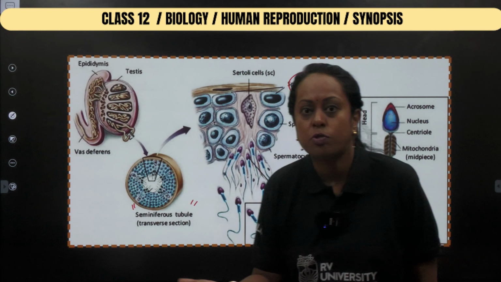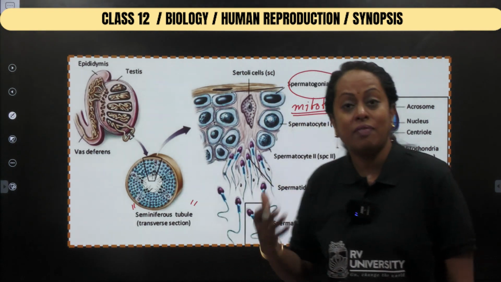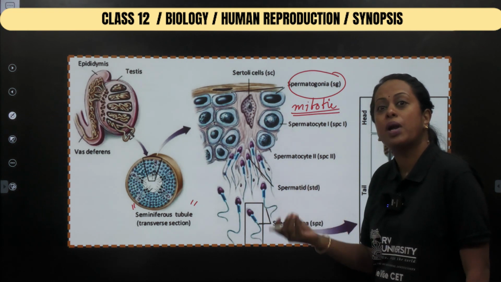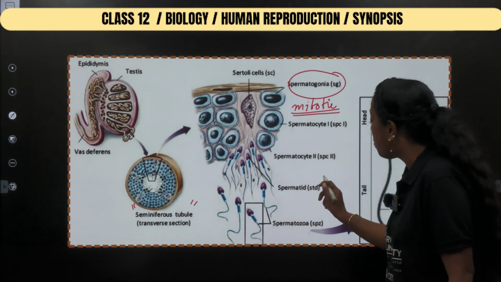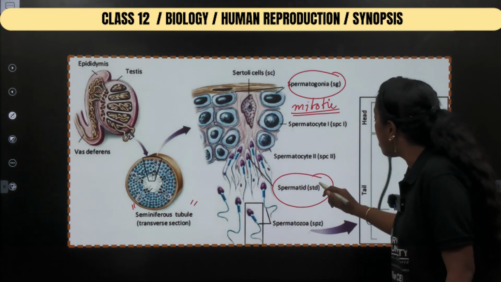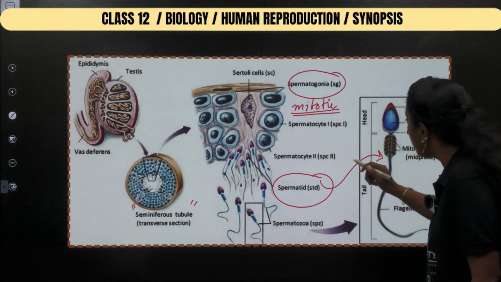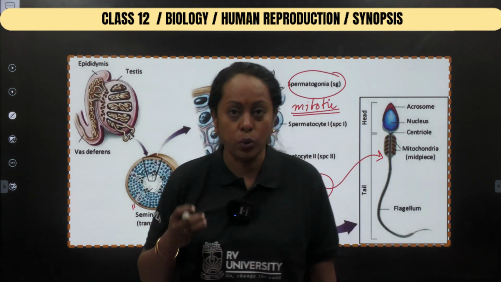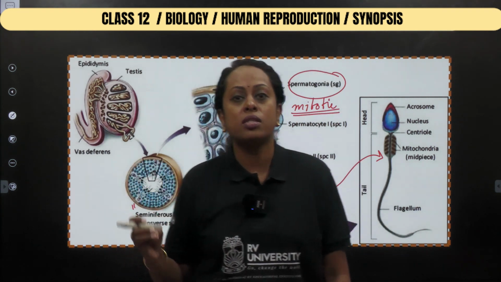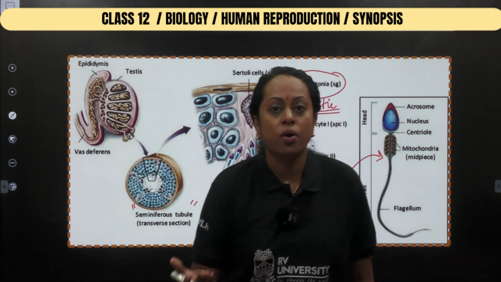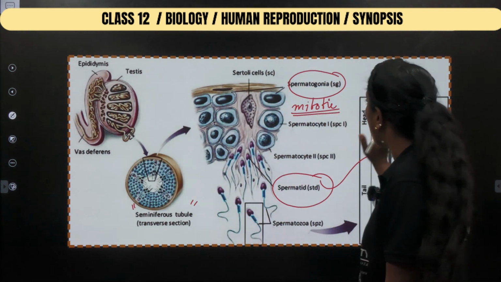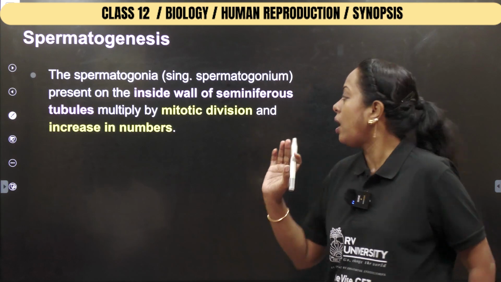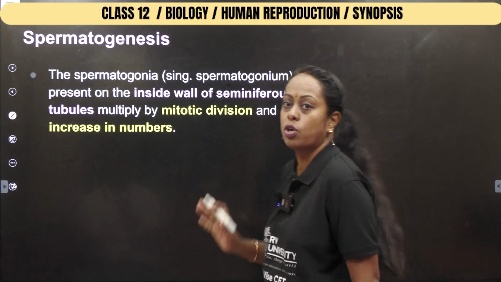Once millions of spermatogonia are formed, which are diploid, they undergo meiosis to produce what are known as spermatids. Spermatids undergo a conversion known as spermiogenesis, transforming themselves into sperm. That process is known as spermiogenesis. Now let us study the whole concept. Let us finish quickly and do a complete revision of the topic.